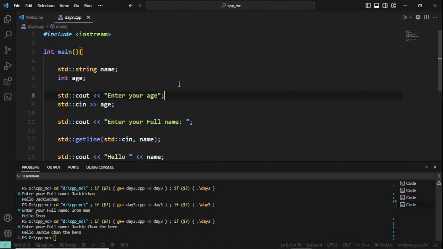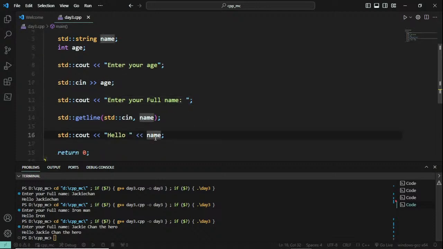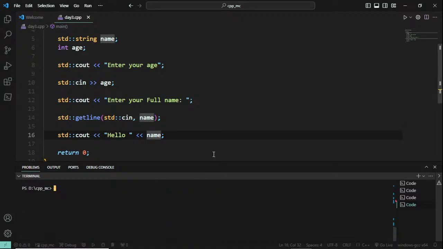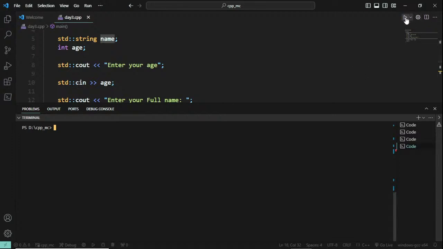So what are we doing? First this program will ask for the age, and once the age is entered it is going to ask for the username and tell hello to the username. So first let me clear this off and I am going to show you some problem here. I am going to run this. The code is fine, but if I run this, it is asking me for the age.